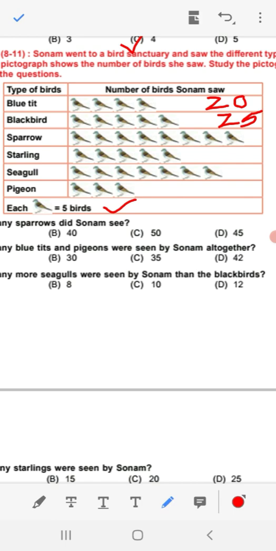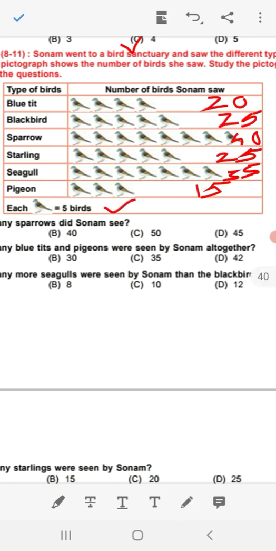Sparrow 1, 2, 3, 4, 5, 6, 7, 8. 8 multiply 5, 40 sparrows. Starling 1, 2, 3, 4, 5. 5 multiply 5, 25. Seagull 1, 2, 3, 4, 5, 6, 7. 7 multiply 5, 35. And pigeon 1, 2, 3. 3 multiply 5, 15. 15 pigeon. So that is the number of the birds I have written here.